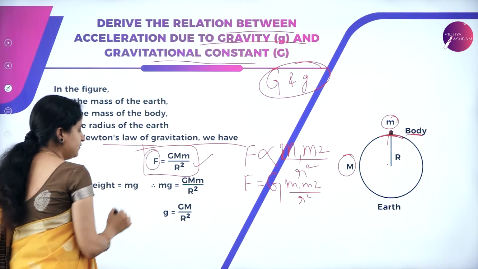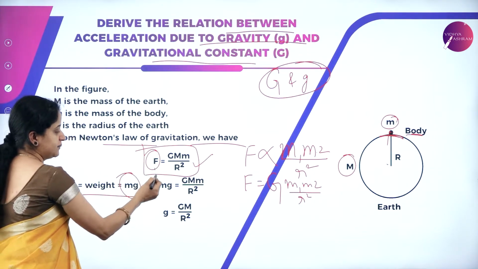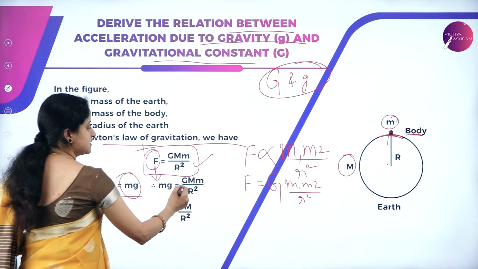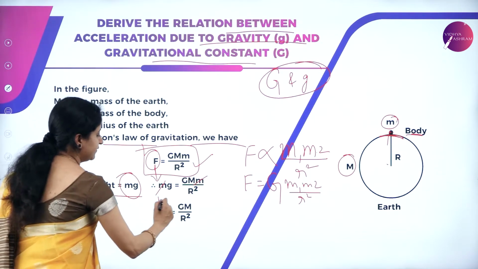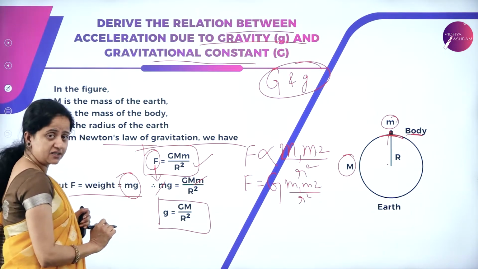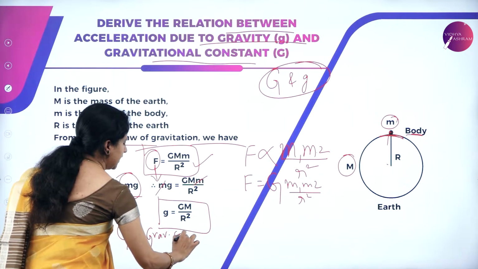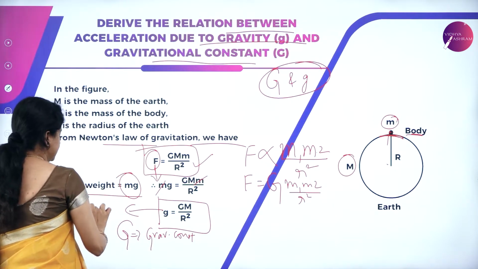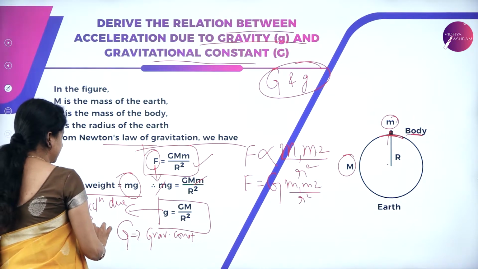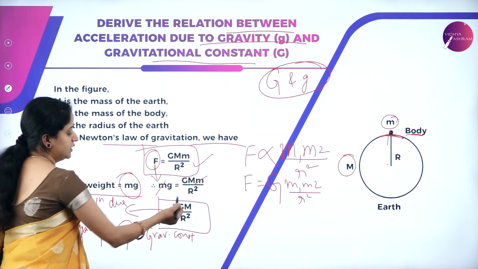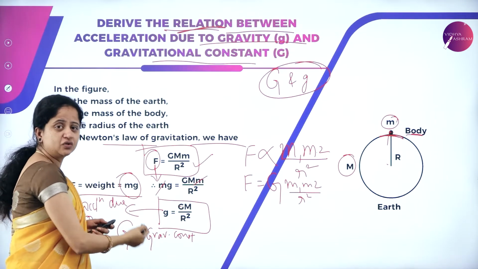So now what is F? F is nothing but the weight, and F is equal to mg, we can substitute. In the place of F, I am substituting mg, which is equal to G M m by r square. From this I can cancel these two m, and I remain with g is equal to G M divided by r square, where the capital G is the gravitational constant and the small g is the acceleration due to gravity. So this is how they are related to each other. Acceleration due to gravity is equal to G M divided by r square is the relation between these two terms.